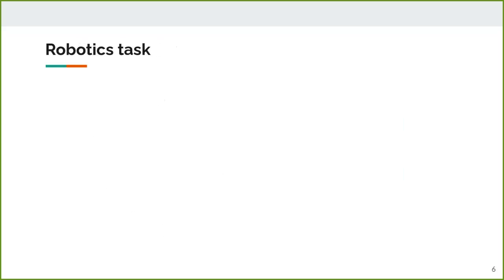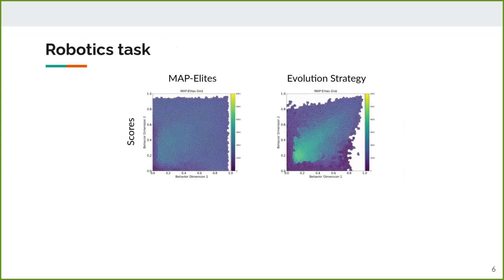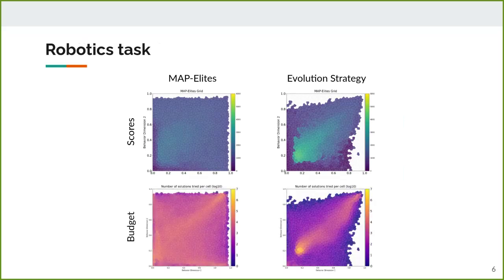If we compare the repertoire at the end of two runs of MAP-Elites and evolution strategies on the robotics control task, we can see that MAP-Elites found more diverse behaviors, as seen in the better coverage of the behavior space, but they reached lower fitness scores, while the ES found better performing ones in green, but with fewer behaviors. If we look at the number of solutions evaluated in each behavior cell by each method, we see that quality diversity spreads the evaluation budget across the behavior space, while the ES focused all its evaluations on the area that yielded good scores, and this focus allowed it to find better policies.